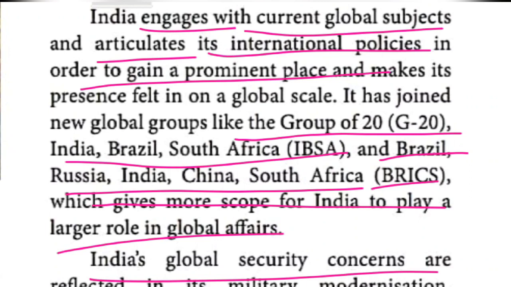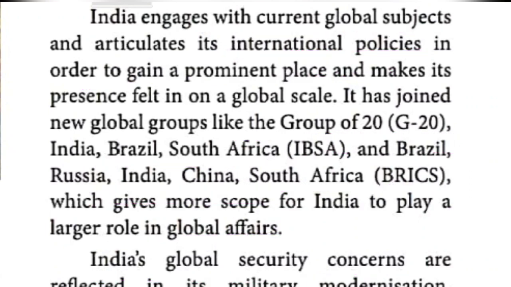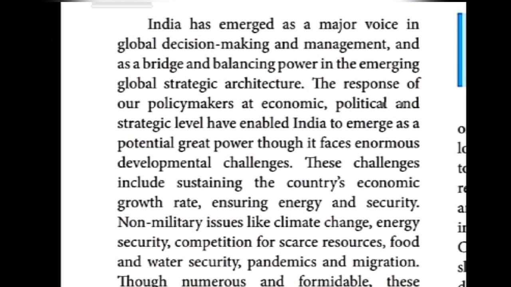The next para, what is given, you can check. I am going to tell the meaning alone, children. Here it is given, India has emerged as a major voice. India raised its voice in global decision making and management. Global means world level decision making and management.